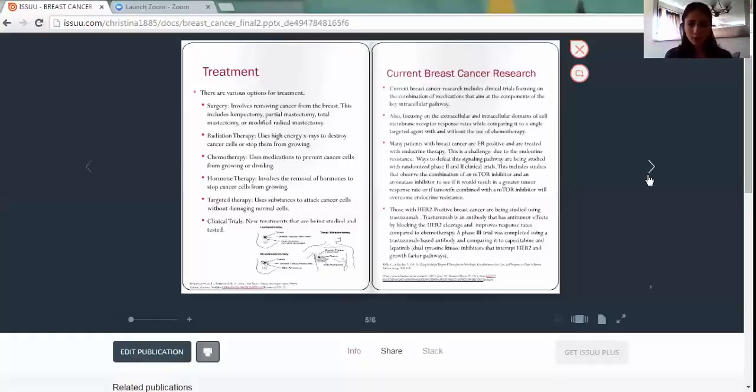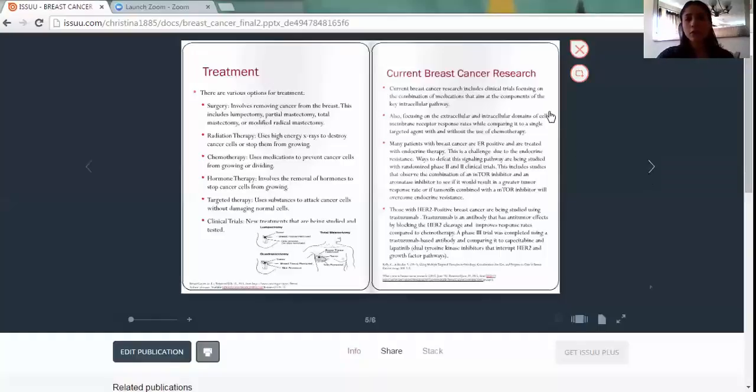Next option is chemotherapy. Chemotherapy is medication or drug use that prevents cancer cells from growing or dividing. Targeted therapy, that is using substances to attack cancer cells without damaging normal cells. And also there's hormonal therapy. Hormonal therapy is removal of a hormone, for example, estrogen, to block or stop the cells from growing.